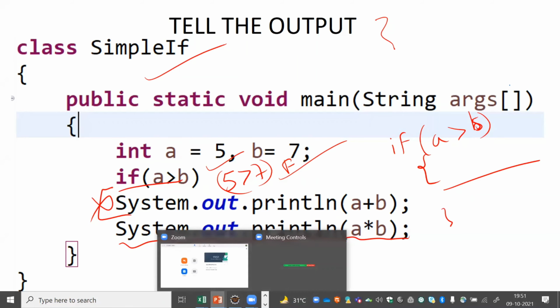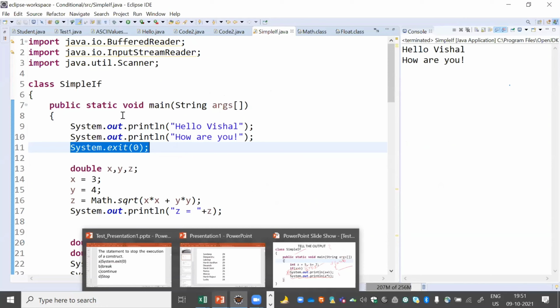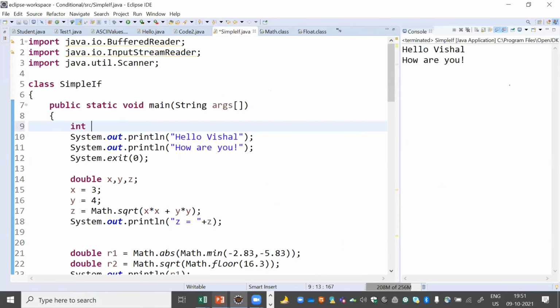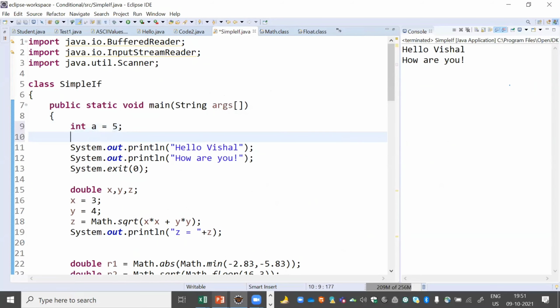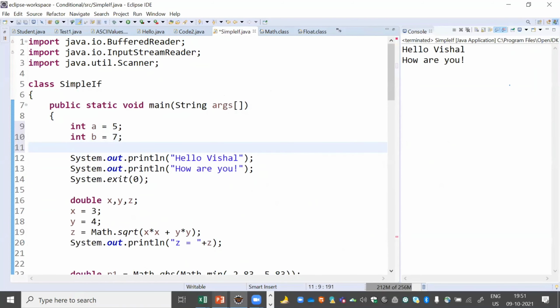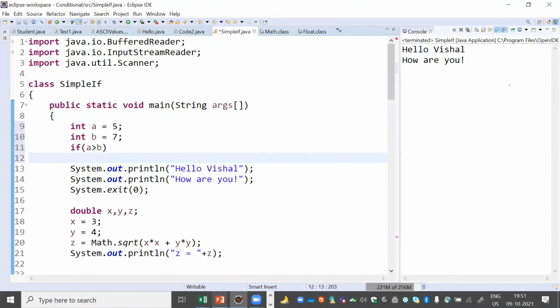But let me show you the execution, how it will look. int A = 5, int B = 7. If I'm writing if A greater than B, System.out.